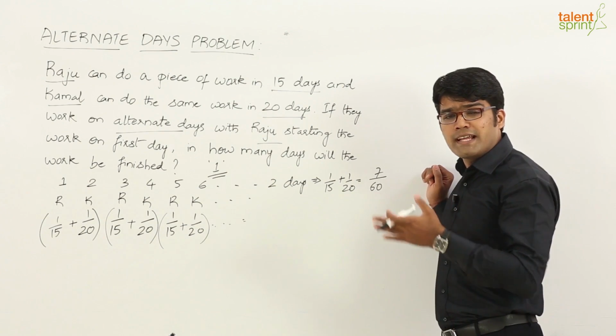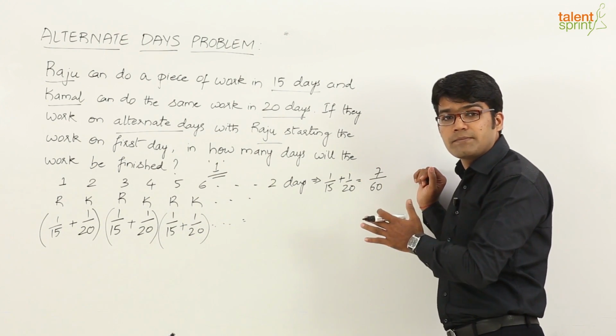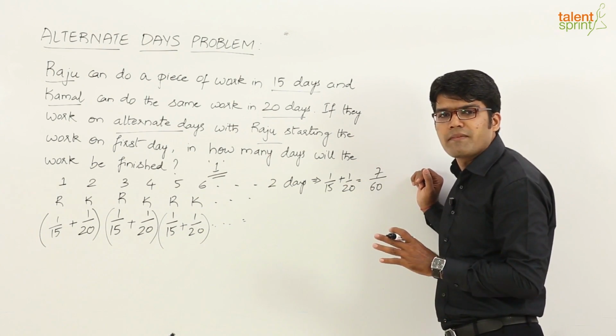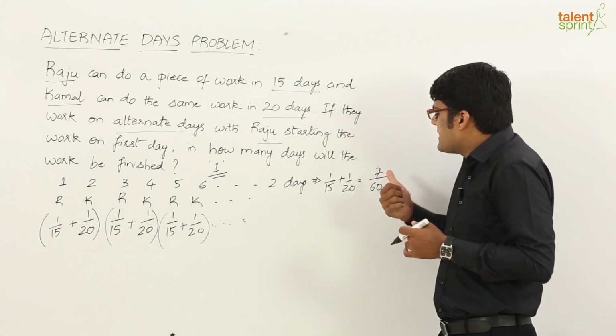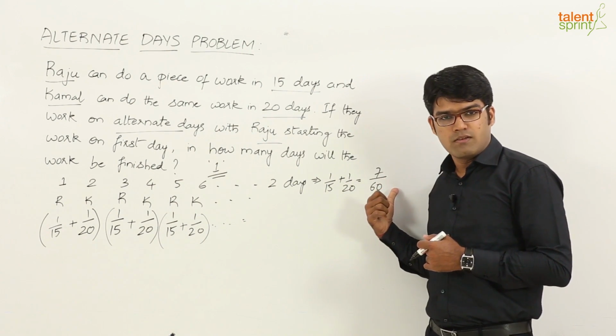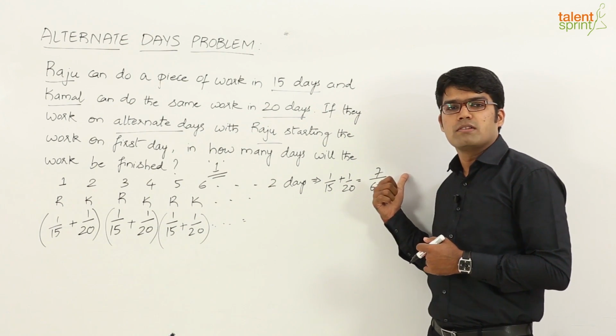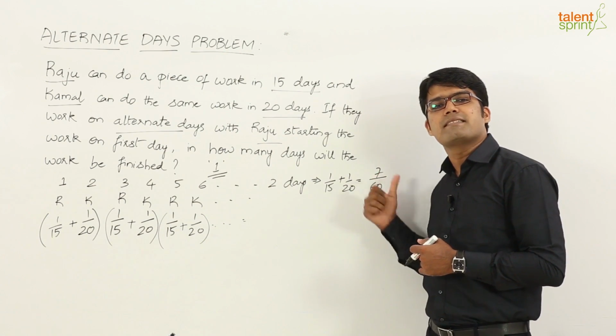35, 42, 49, 56 and then it is 63. So, 60 is not an exact multiple of 7. So, we need to take something which is very close to 60 in such a case. Alright. If it is, let us say, 15 by 60, what do we do? 15 by 60 into 4. So, 15 into 4 becomes 60, 60 by 60, 1 unit.